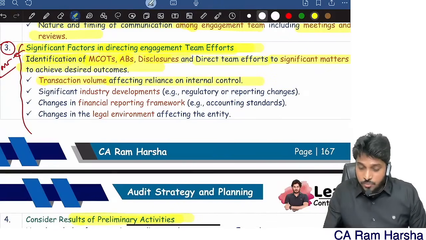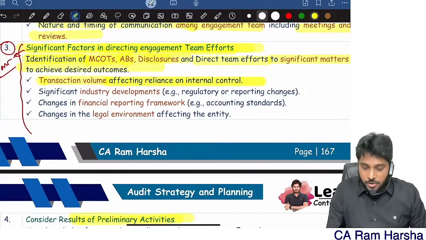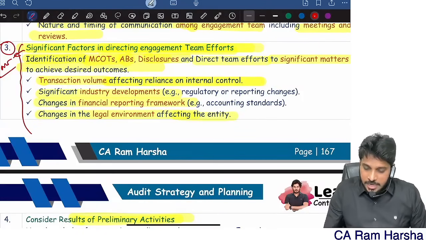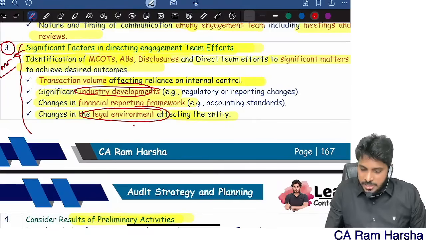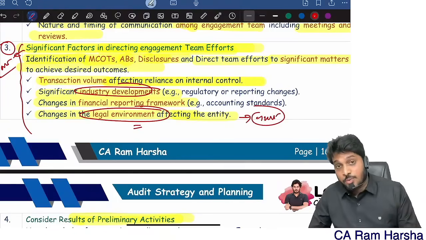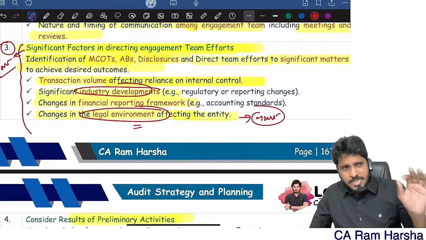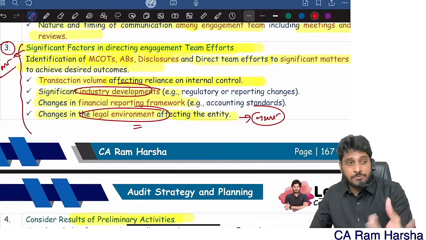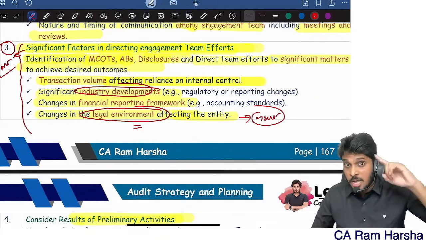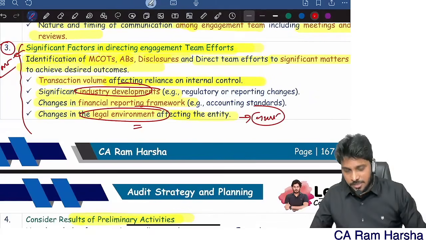Look at the transaction volume affecting reliance on internal control, significant industry development, changes in financial reporting framework, changes in legal environment. This is what they tested in the Jan 2025 as a practical question. Some telecom regulator has given instructions to telecom companies that they need to maintain a digital database of some customers, or something like that. They gave a question. So practical question. That's it.